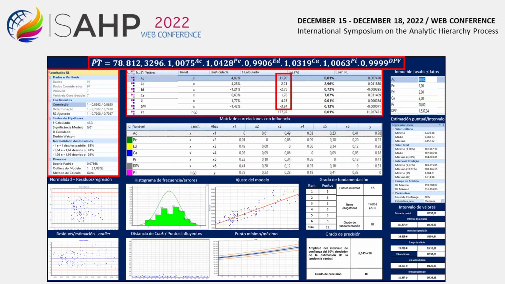Here is the correlation matrix with influence to analyze the multicollinearity of the model variables. Next is the graphical part of the results to check the normality and homoscedasticity of the residuals, the presence of outliers, influential points and maximum-minimum points, as well as the model fit test. Next, the data of the assessable property and the point and interval estimates, with their confidence intervals, prediction intervals and arbitrage field. Finally, information on the degree of fundamentation and precision of the report, both in Grade 3 according to NBR 14653-2.